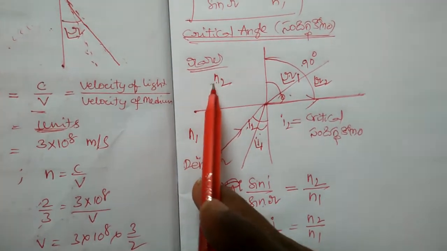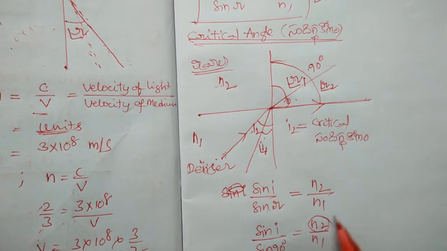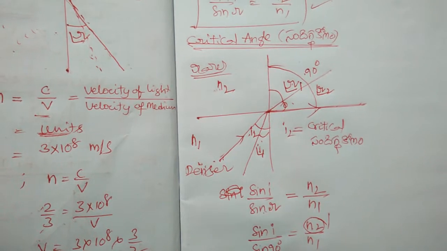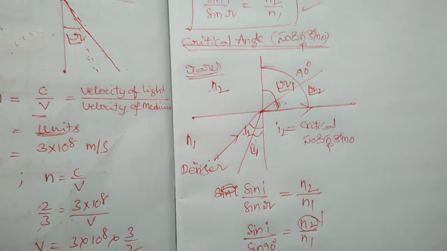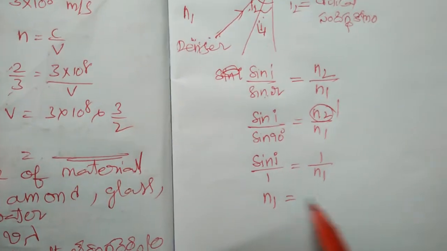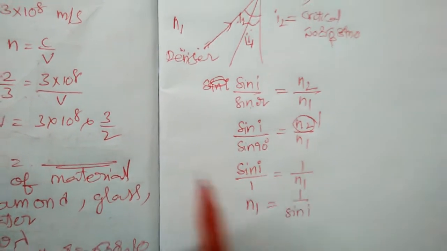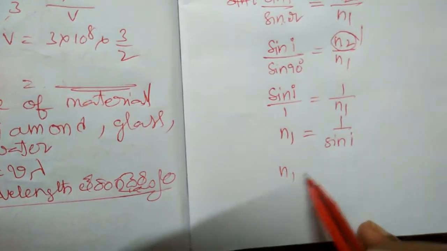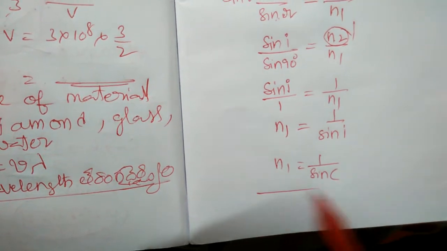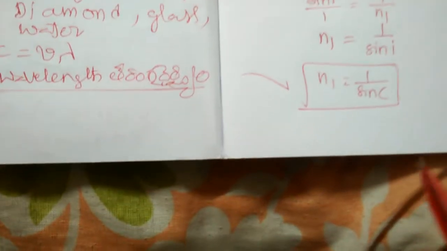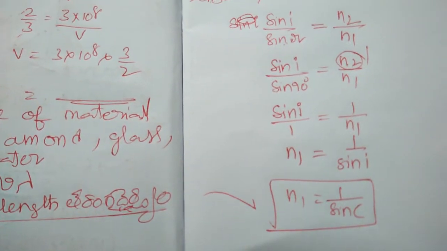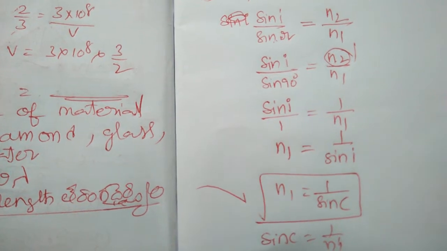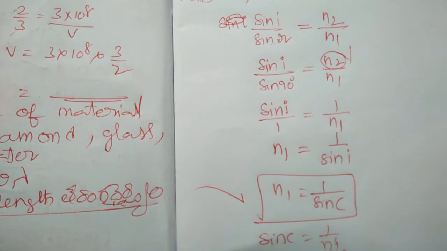This is air and it becomes 1. Then what happens? Sin I by 1 is equal to 1 by N1. Then N1 is equal to 1 by sin I. But as per the concept, this is taken as critical, so it becomes N1 is equal to 1 by sin C. This is the formula used in this one. Sometimes it will ask like this: sin C is equal to 1 by N1, and C is equal to sin inverse of 1 by N1.